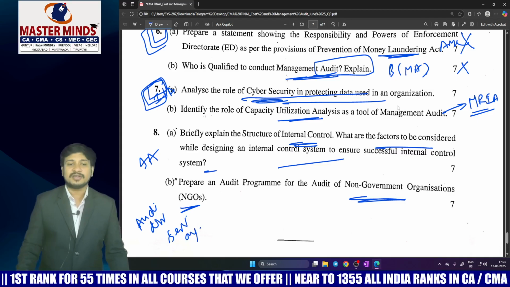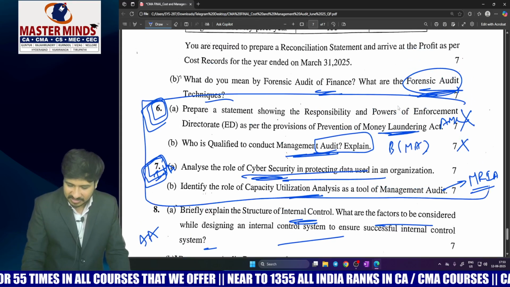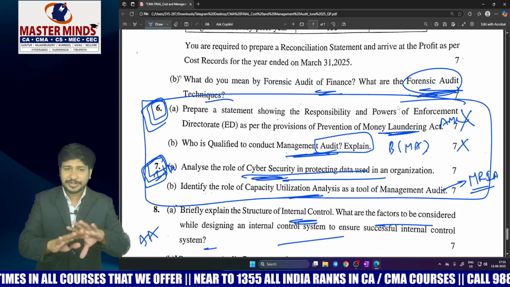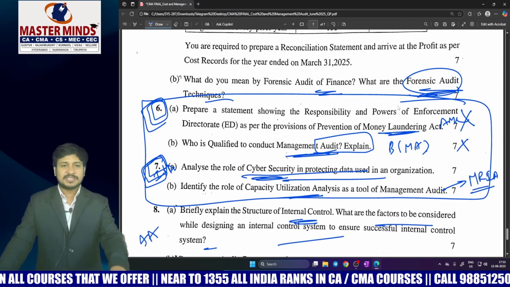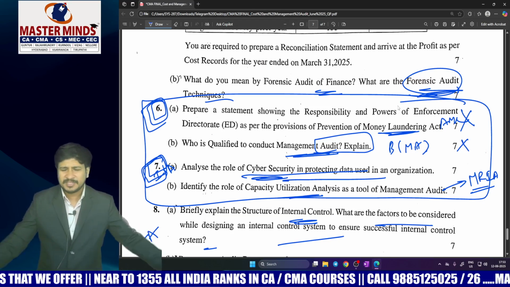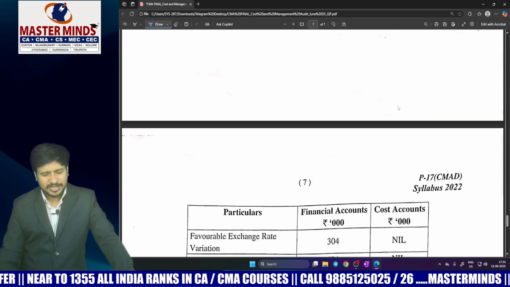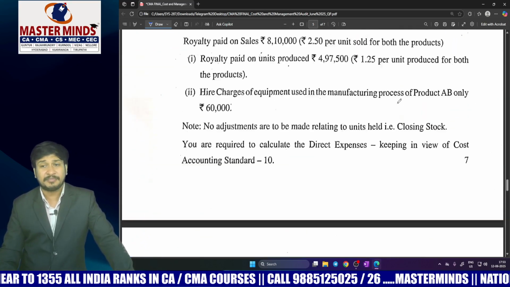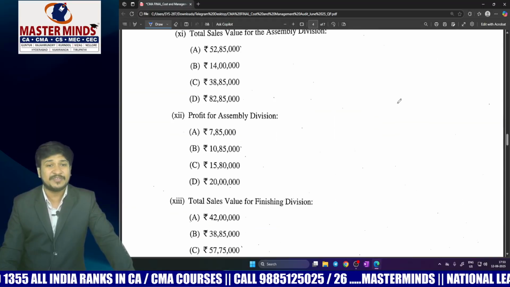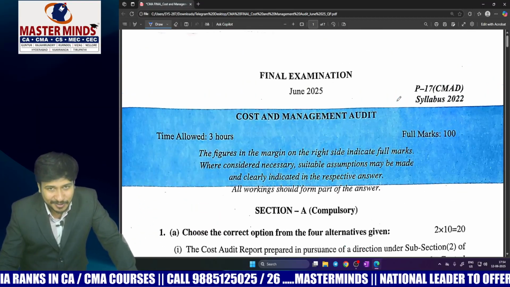And my dear children, at the end, if you have taken question number 6 and 7 as choice, question number 6 outright not covered in our material, but question number 7A is covered to some extent. Question number 7B is fully covered again. So if you have taken question number 6 and 7 as choice, you can comfortably write the remaining paper without any difficulty, even including the MCQs also.